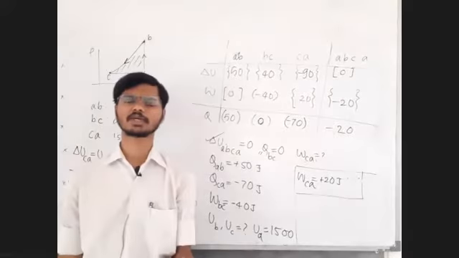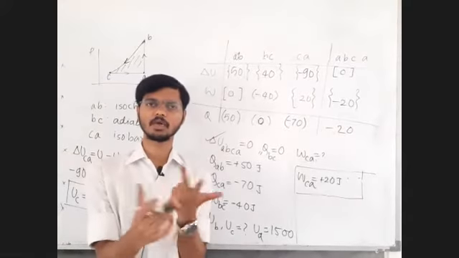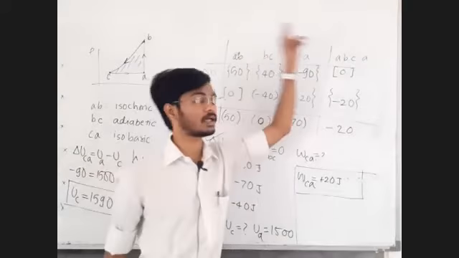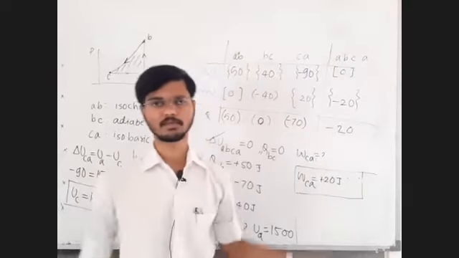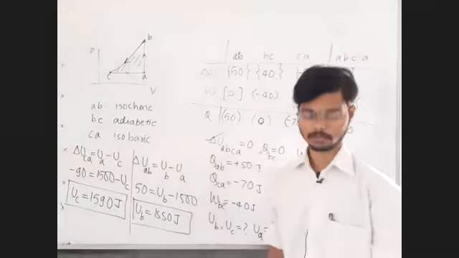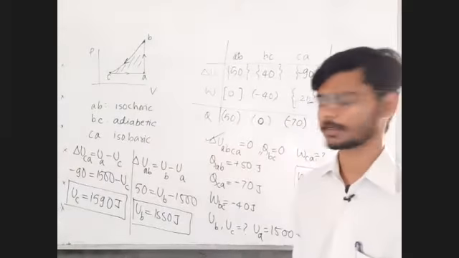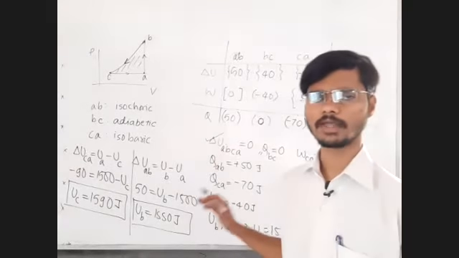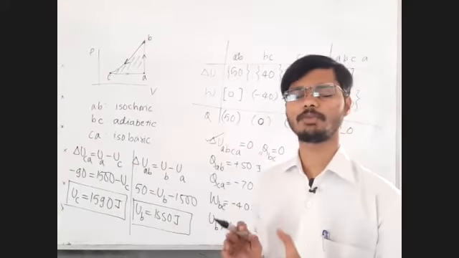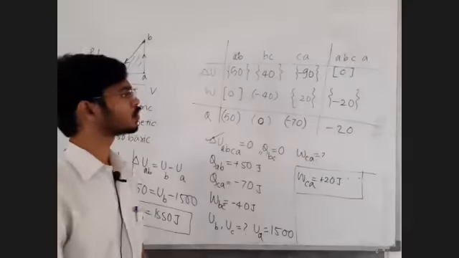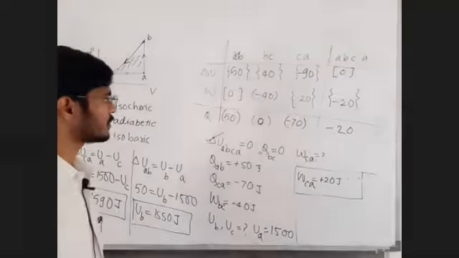What can they ask in the first law? They can ask delta U, W and Q of AB, of BC, of CA and of ABCA. Everything is known. Let me know in the chat box, clear and written. I want replies from everyone because this question will be put in the difficult category of the JEE exam. But if you know the method, then you shall be able to solve it.